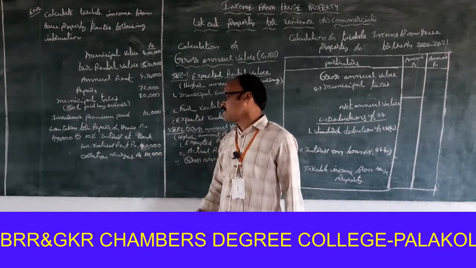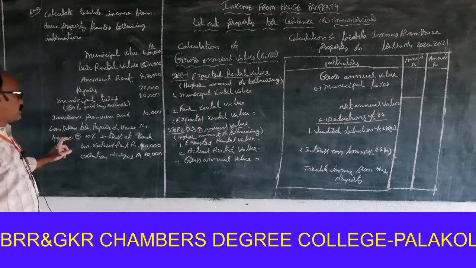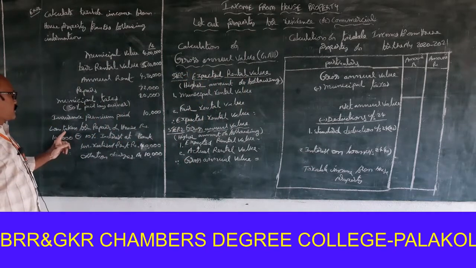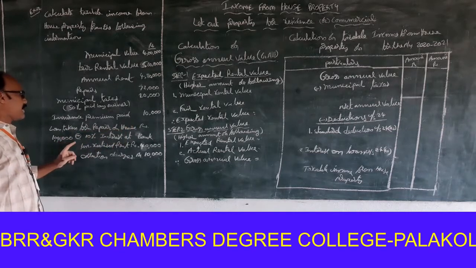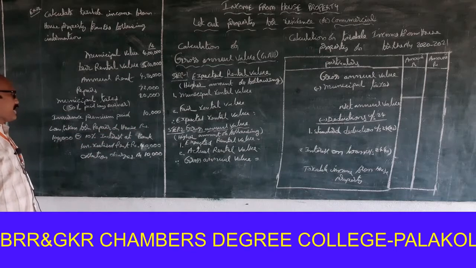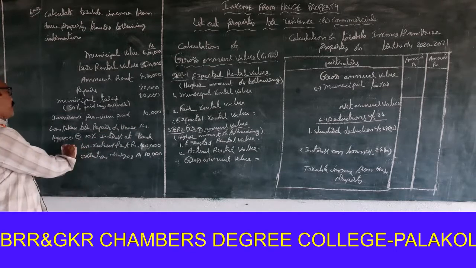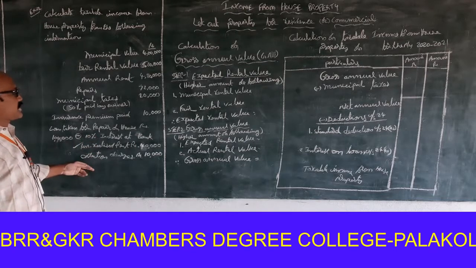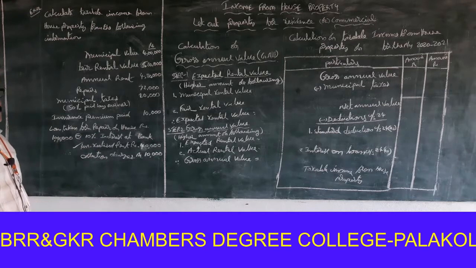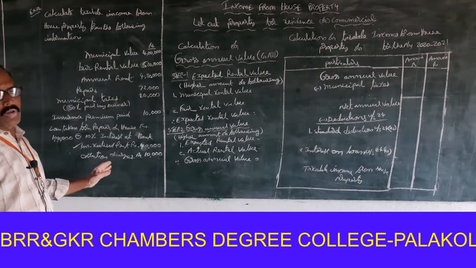Collection charges rupees 10,000. I forgot to write one matter, this loan taken for repairs, but it is already given in this information. Loan taken for repairs of house rupees 1 lakh at the rate of 10% interest at bank. Next one, unrealized rent 40,000. This is the new point compared with the first problem. Collection charges 10,000. Once again I am telling that this is the second problem.